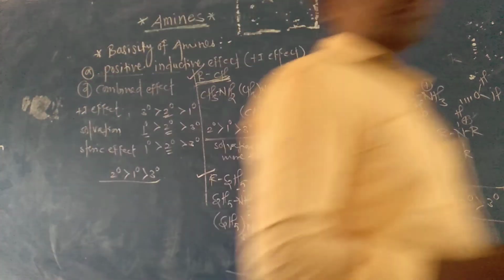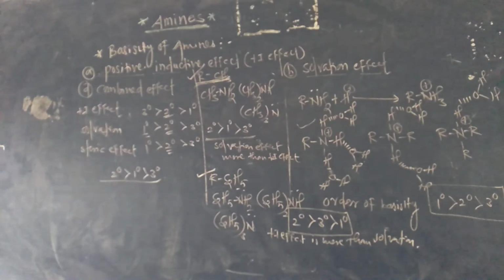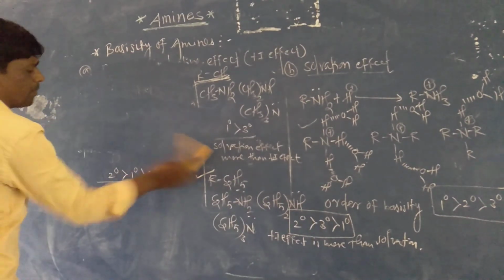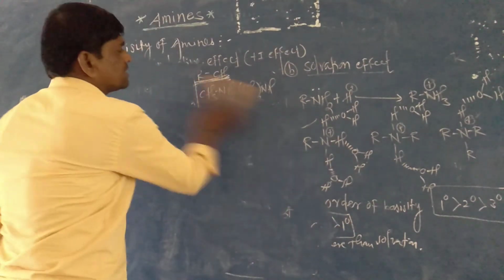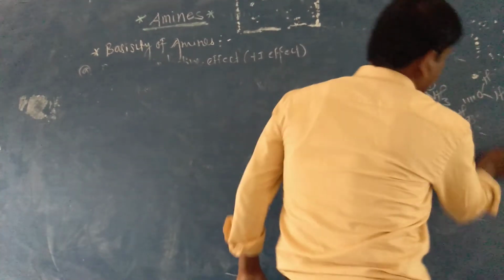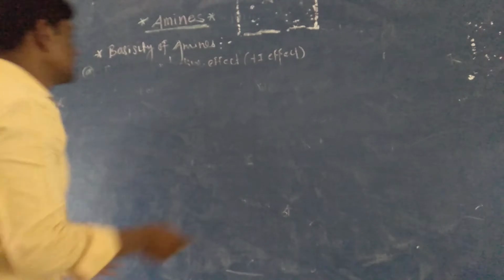Then now we can take some examples of amines and arrange the order of basicity.